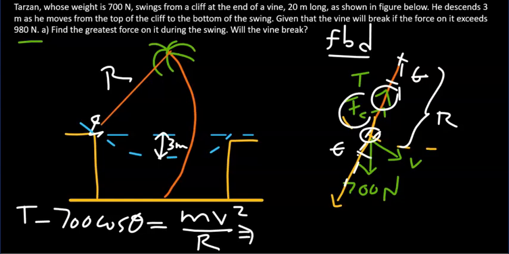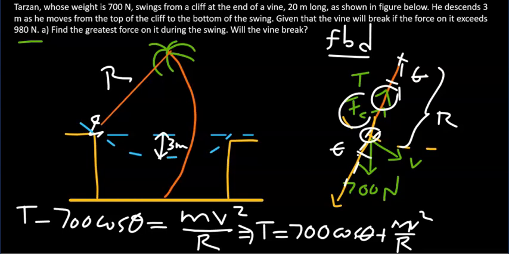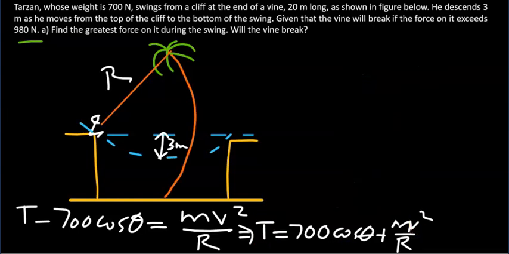You see, rearranging that equation, you get tension, or the force on the vine, equals 700 cosine theta plus m v squared over r. In order to find the greatest value of that tension, we know that theta has got to be 0. And v, we can show, will be maximum when theta is 0. So when theta is 0, the vine is vertically downward like that.